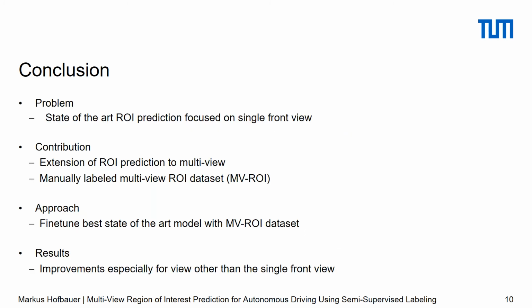This brings us to the conclusion of this talk. We addressed the problem of region of interest prediction for autonomous driving. Whereas the state of the art is mainly focused on a single front view, we proposed a concept to extend this to multi-view. For this, we created a manually labeled dataset including multiple views. Then we used this dataset to fine-tune the best state-of-the-art model. We achieved the best improvements when fine-tuning two separate models, one focusing on the front view and one on the rear view. Especially for the rear view, the improvements compared to the state-of-the-art model are promising.